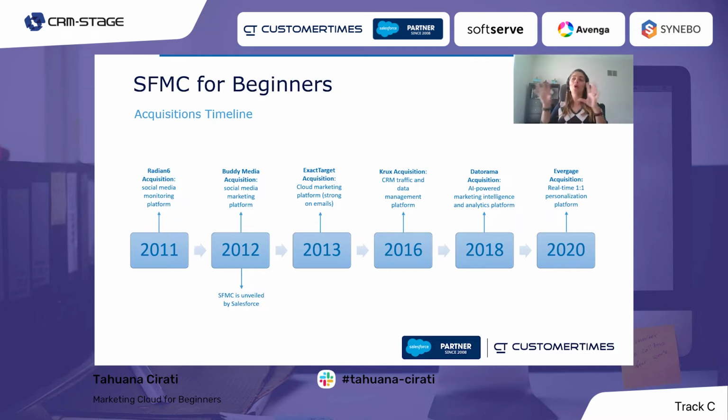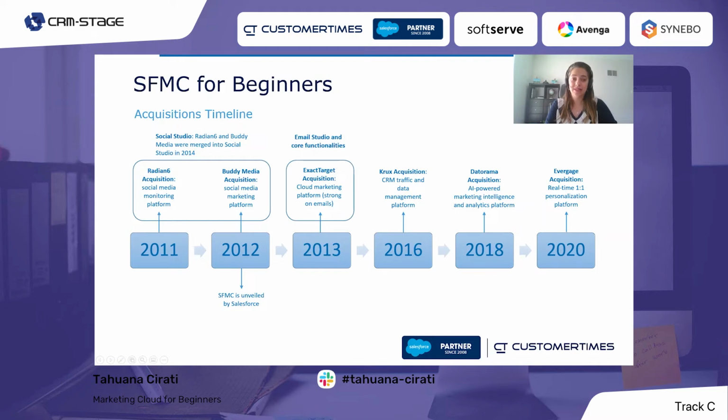But how do all of these acquisitions translate into the Marketing Cloud studios that we know today? Radian6 and Buddy Media were merged into the Social Studio in 2014. ExactTarget became Email Studio and some of the Marketing Cloud core functionalities.